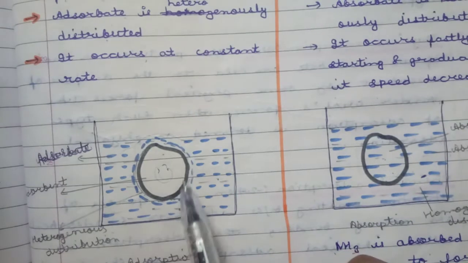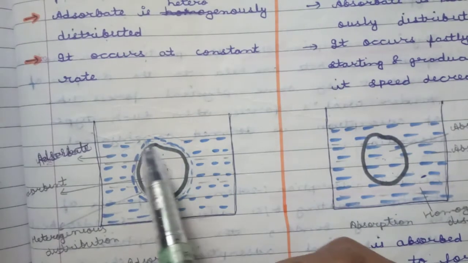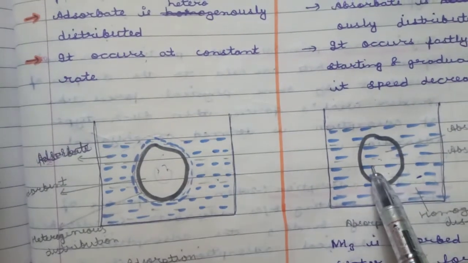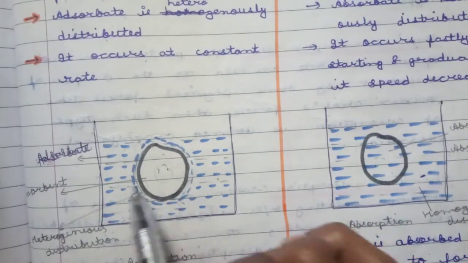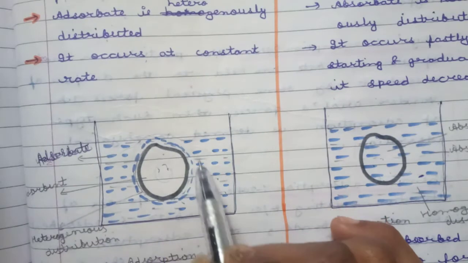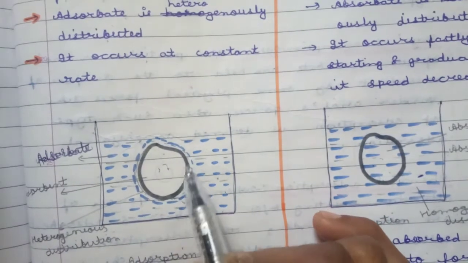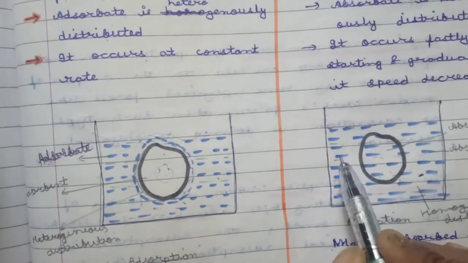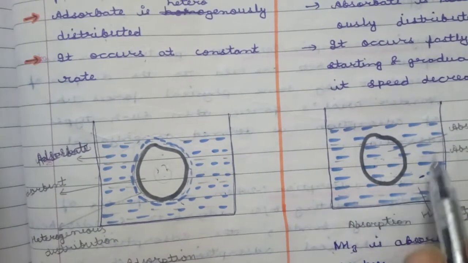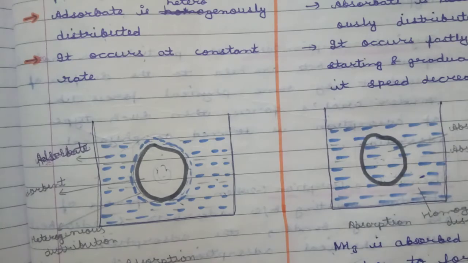Here we can say that adsorption is a surface phenomenon while absorption is a bulk phenomenon. Here the adsorbate is heterogeneously distributed, more on the surface and minimum in the bulk, while here, at the surface and in the bulk, it is homogeneously distributed. Clear?